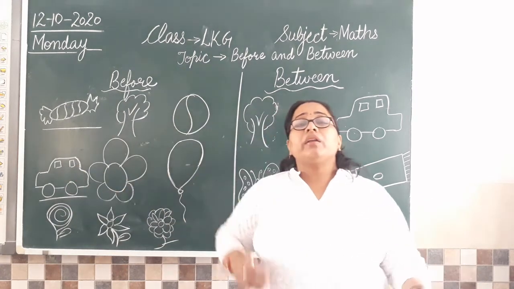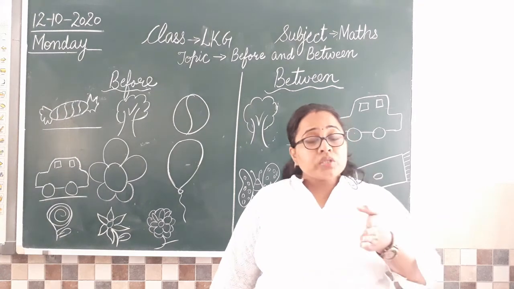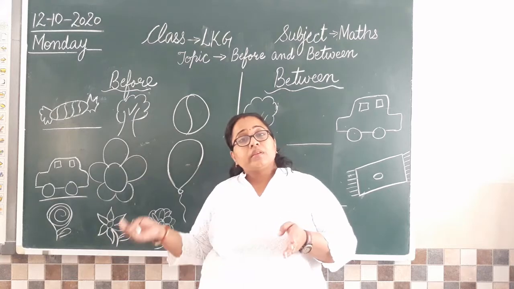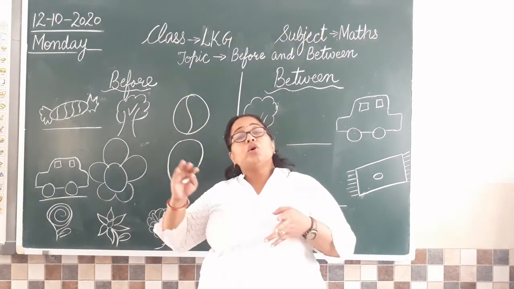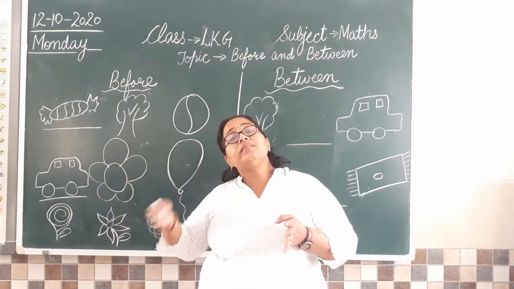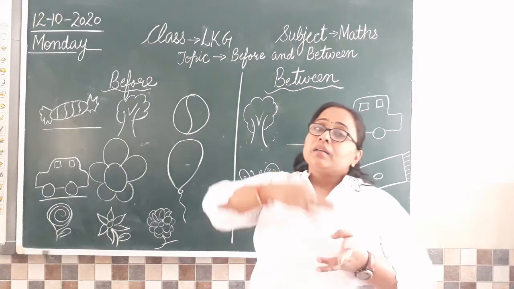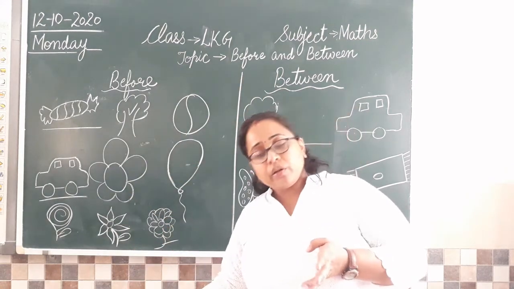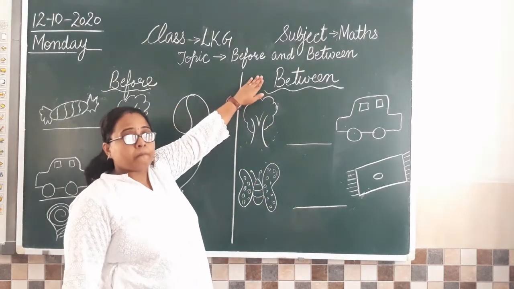Like if I say what comes before U, U से पहले आप कौन सा alphabet लिखते हो? T. T लिखते हैं ना? After T comes U. So what comes before U is T. So before का मतलब क्या हो गया बच्चा? That comes पहले, जो पहले आता है. Understood? Okay. Now moving to the next we have is between.